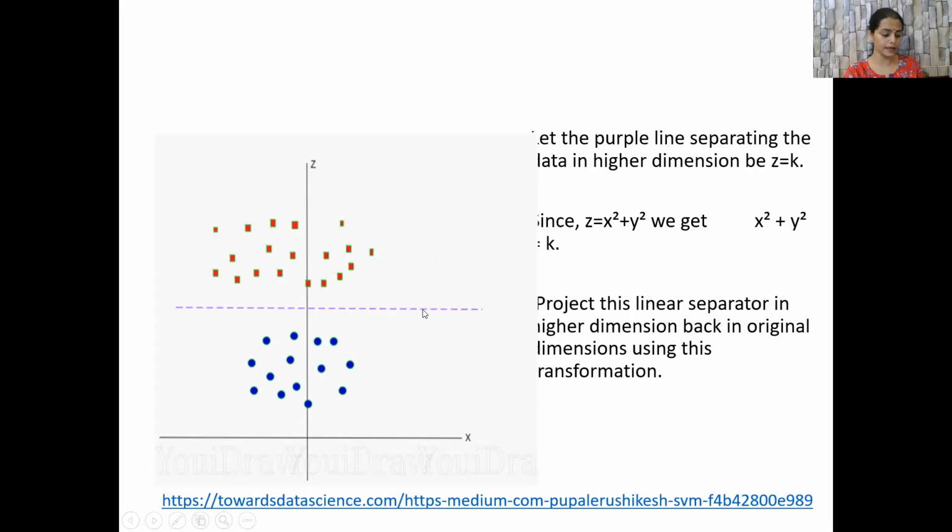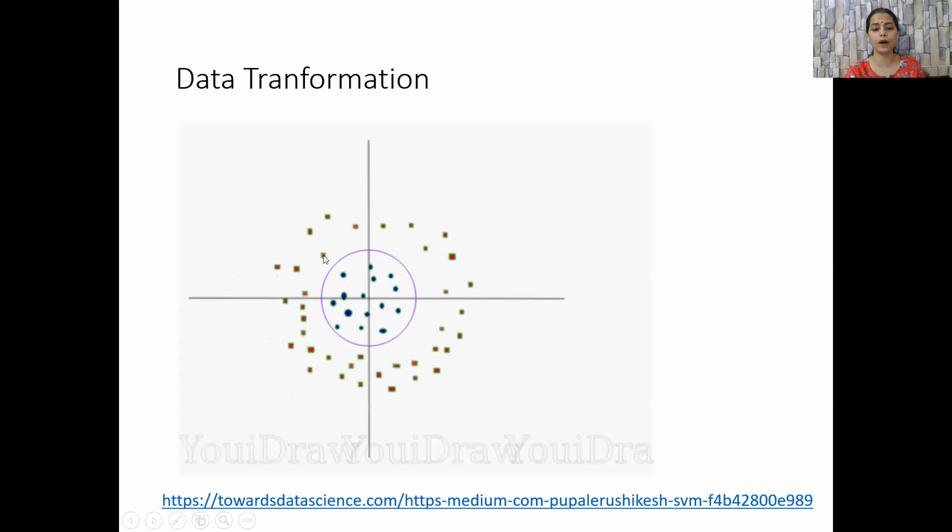Now let this purple line separating the data in higher dimension be called z, where z is equal to k. K is nothing but a constant. And since z is equal to x square plus y square, we clearly get x square plus y square is equal to k, which is nothing but the equation of a circle. So we can now project this linear separator in high dimension back in the original dimension. We added this one more dimension z to it. Now we are projecting this data back in the original dimensions using this transformation, z is equal to x square plus y square, which is nothing but the equation of a circle.